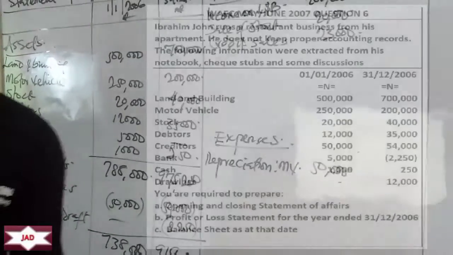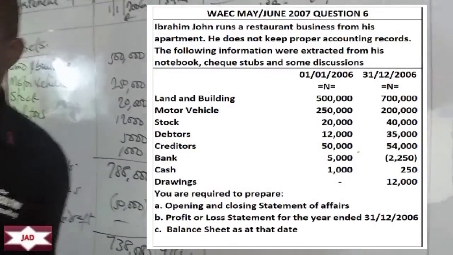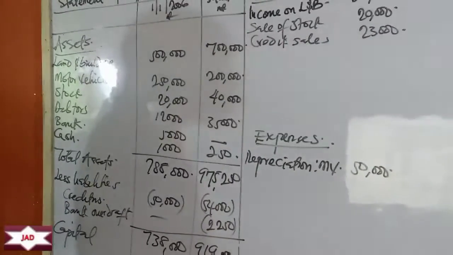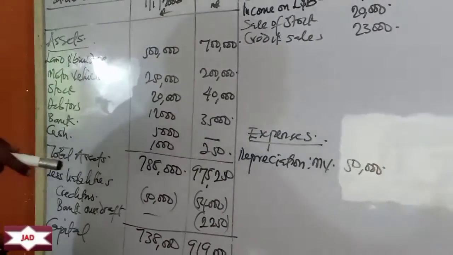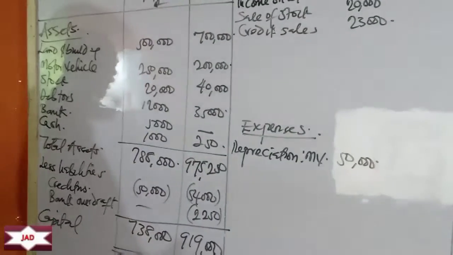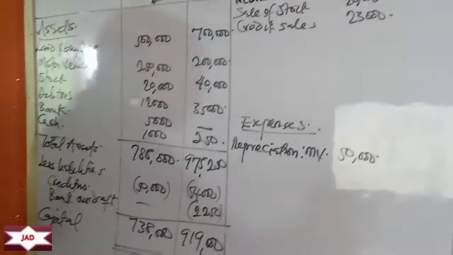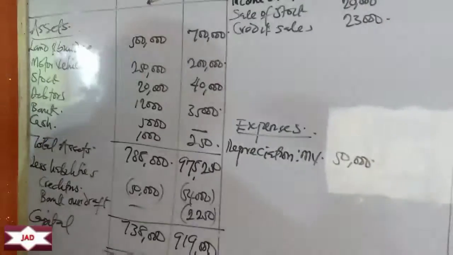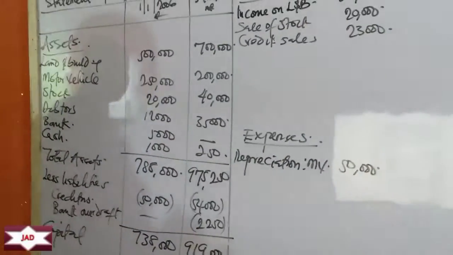At the end of the period, creditors is 50,000. At the end of the period, it's 54,000. Creditors are those that the business is owing. Ibrahim John was owing 50,000 at the beginning of the period. At the end of the period, he's now owing 54,000. That means what? There is an increase in what he has purchased on credit. That's a cost. So it's an expense.